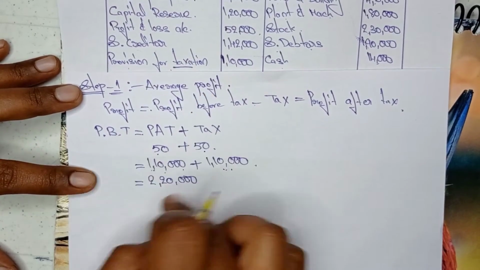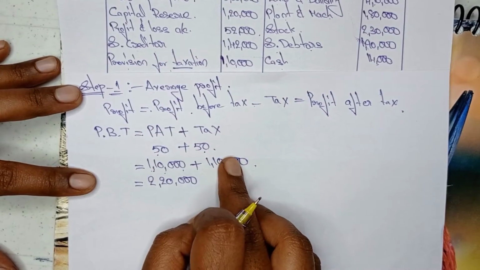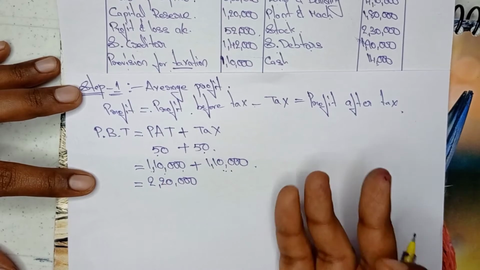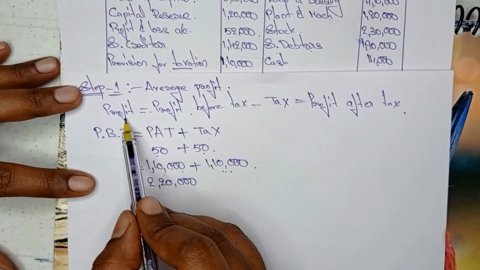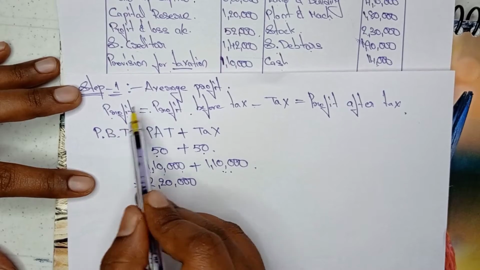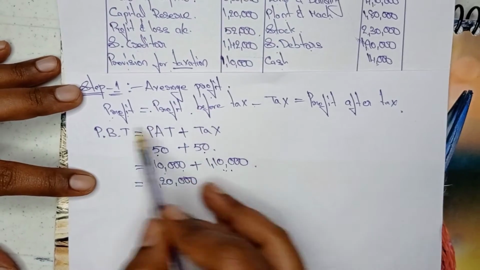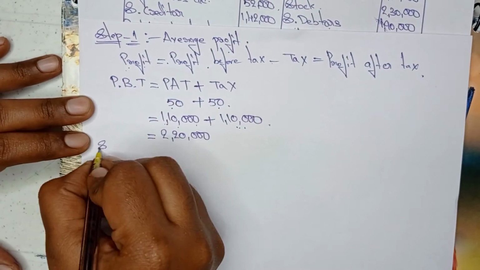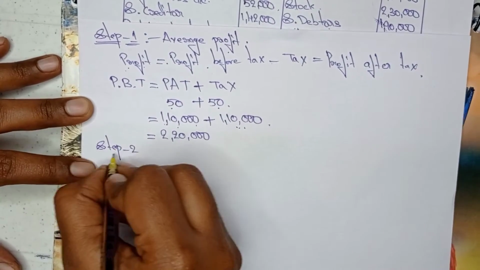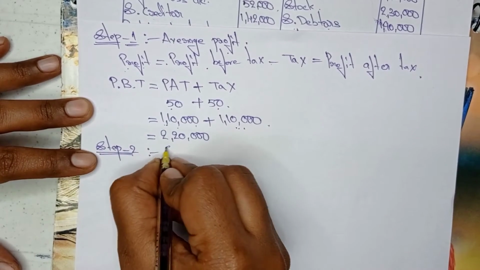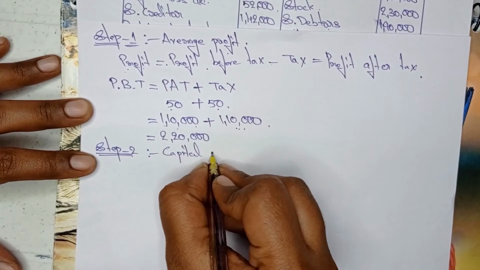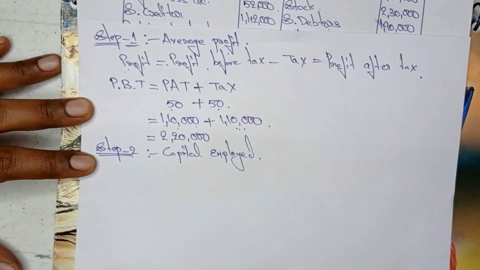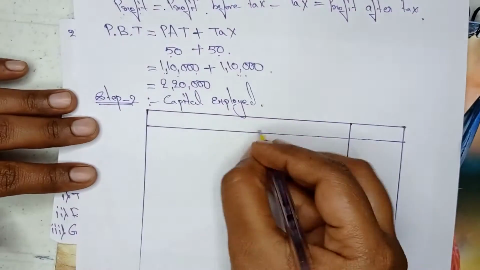So this is how we need to find out average profit. If they do not mention any information related to the simple average profit method and weighted average profit method, then we need to find out the average profit with the help of this formula. Now step 1 is completed. Now coming to step 2. Step 2 is capital employed. For capital employed, we need to draw the pro forma.